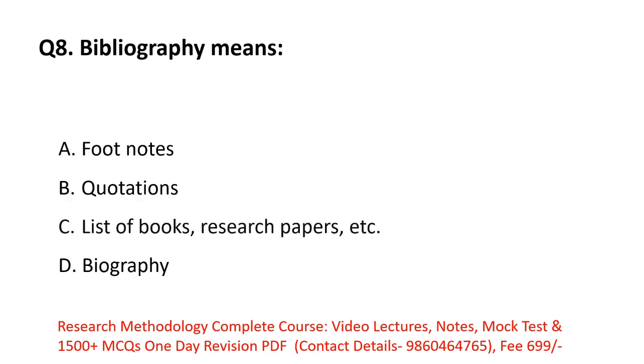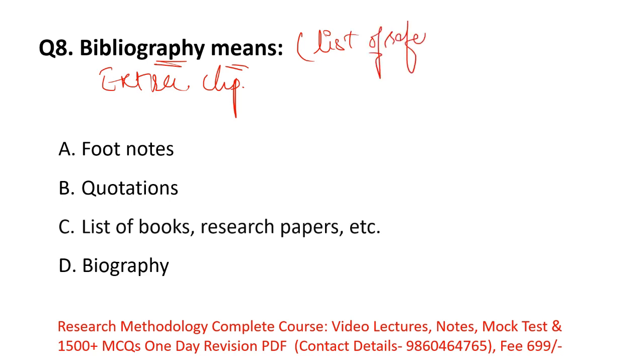Next. The question is: bibliography means? What is bibliography? You have to tell here. Remember, bibliography comes in the extra chapters of your research paper, or you can say your research report. The simple meaning of bibliography is a list of references. References means whatever previous researchers did in their work, mentioned there. So a list of references is nothing but bibliography.